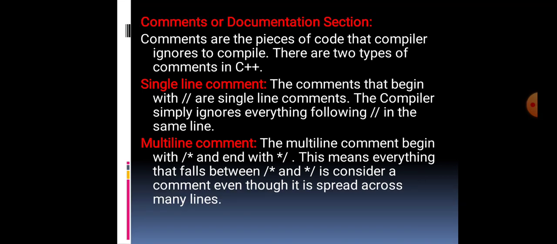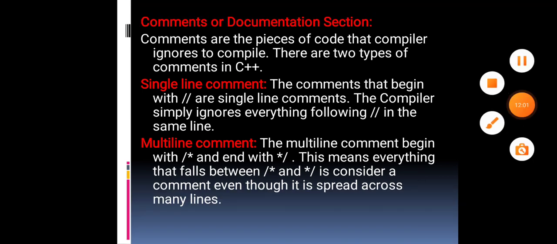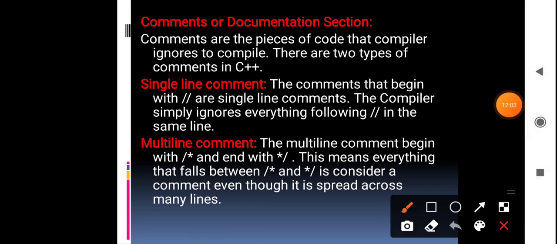Yes. So first section is comments section or documentation section. Comments are the pieces of code that the compiler ignores. There are two types of comments, single line comment and multiple line comment. So comment sections means what? It will be having the meaning about the program. It will have lines, but they will not be executed by the compiler.